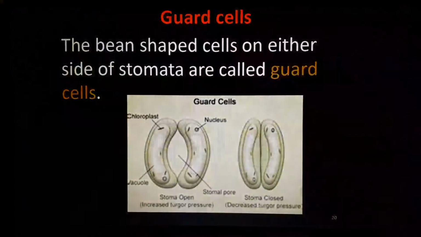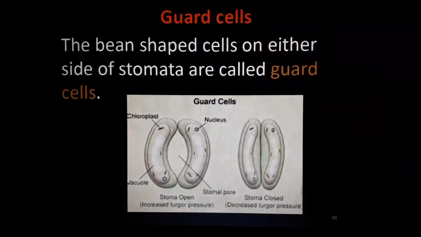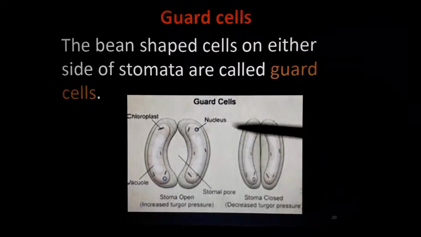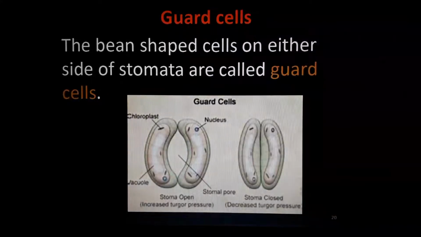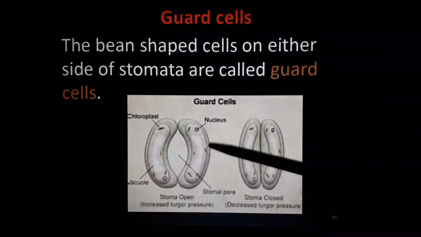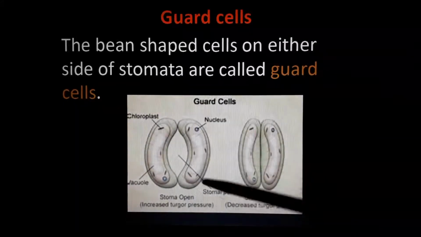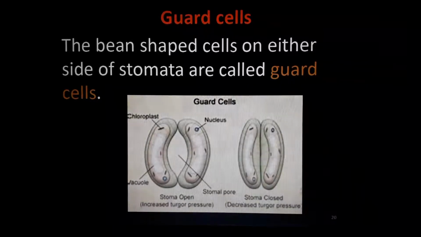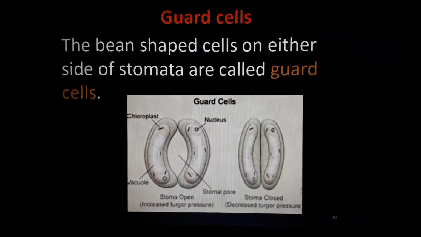These are the guard cells, and this is the stomata. This is the hole, the stomata hole. This is expanded and this is contracted, isn't it? Decreased expansion means compress; increased turgor pressure means expansion. The guard cell is the reason for the opening and closing of these stomata holes. And in guard cells there is also chloroplast and a nucleus. This is the stomatal pore, stomata open, stomata closed. So this is the work of the guard cell.